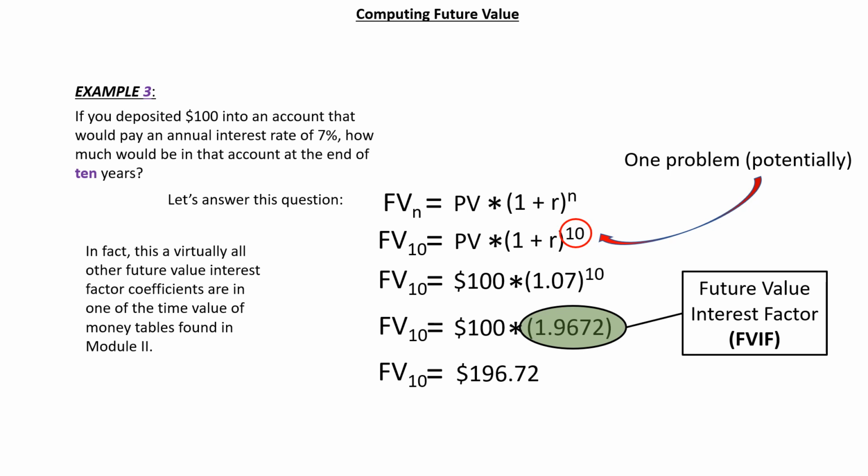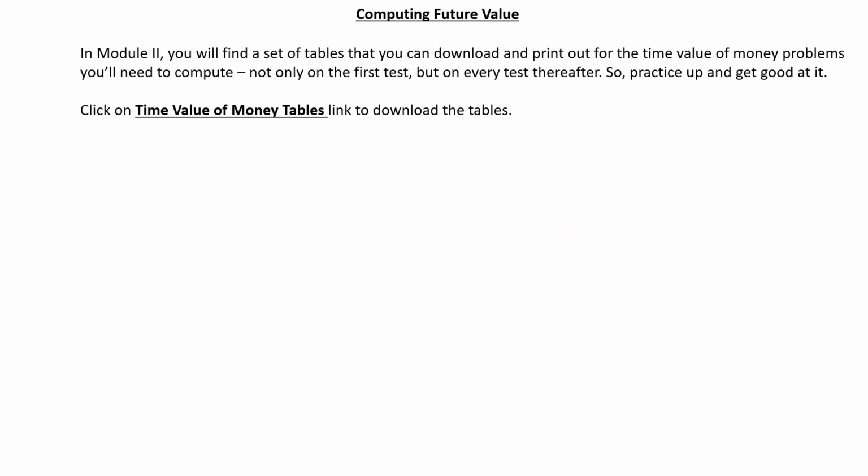In fact, this and virtually all other future value interest factor coefficients can be found in one of the time value of money tables in Module 2. In Module 2, you will find a set of tables that you can download and print out for the time value of money problems that you'll need to compute not only for the first test, but for every test thereafter. So I'd advise that you practice up and get good at it. Click on the Time Value of Money Tables link to download the tables.